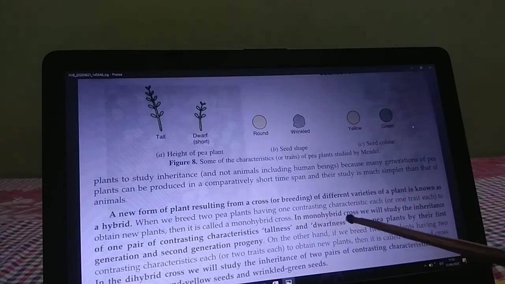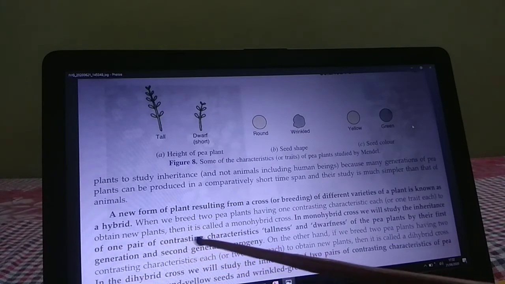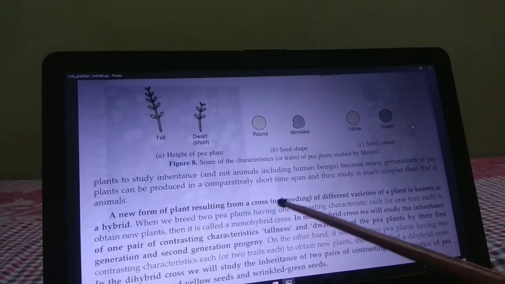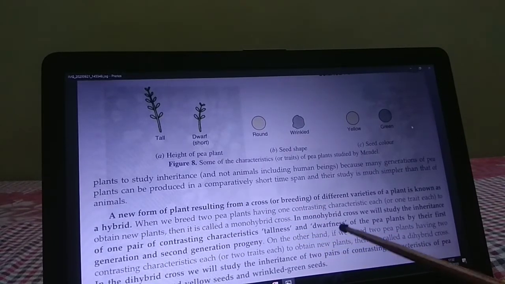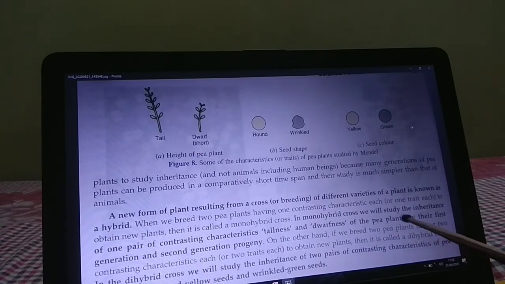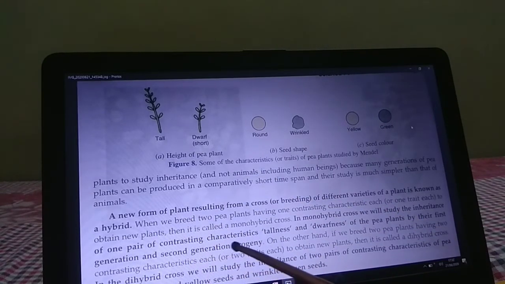In a monohybrid cross we study the inheritance of one pair of contrasting characteristics. Which character is it? The tallness or dwarfness, meaning the height only, of the pea plant across the first generation and second generation progeny, meaning parent, children and grandchildren.